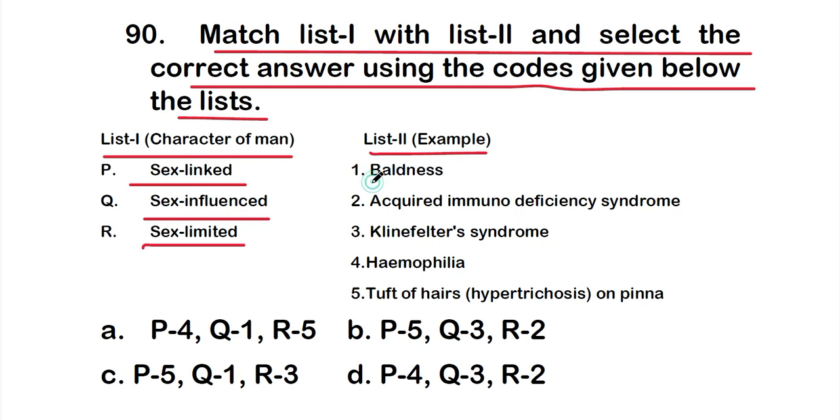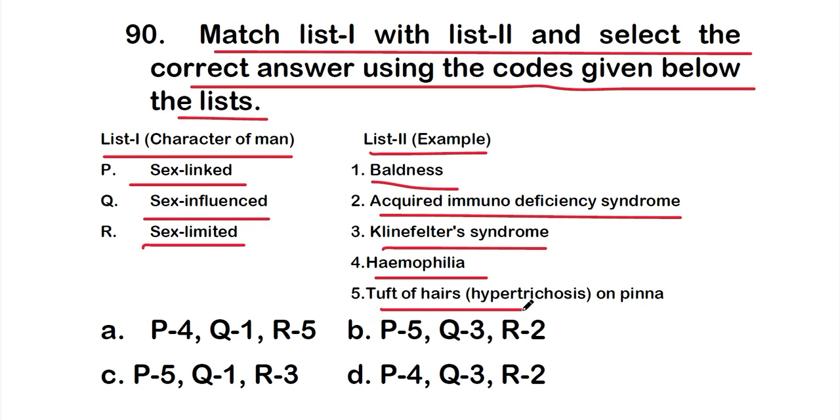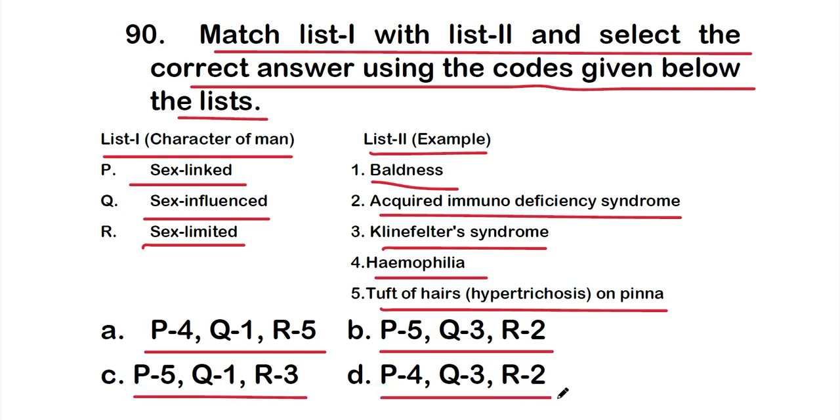Option 1 is baldness. Option 2 is acquired immunodeficiency syndrome. Option 3, that is Klinefelter syndrome. Option 4, that is hemophilia. Option 5, that is tuft of hairs, that is hypertrichosis pinnae. Okay, so the options are option A, that is P4 Q1 R5, option B, that is P5 Q3 R2, option C, P5 Q1 R3, or option D, P4 Q3 R2.